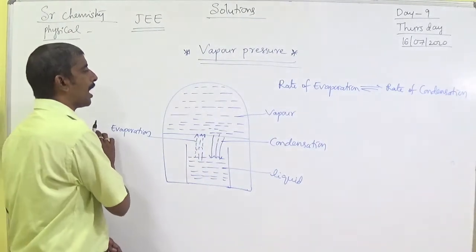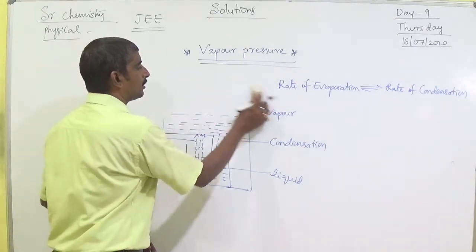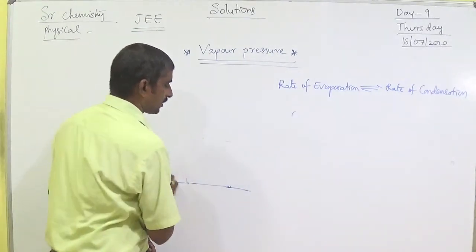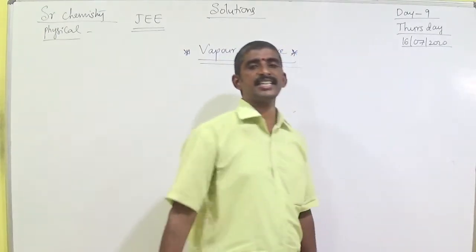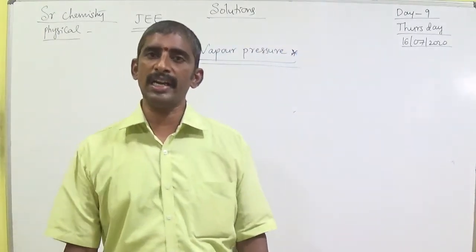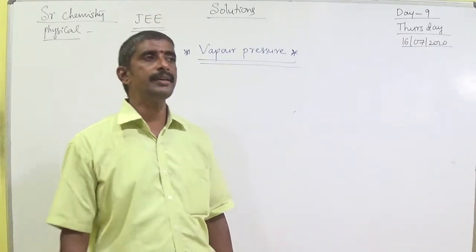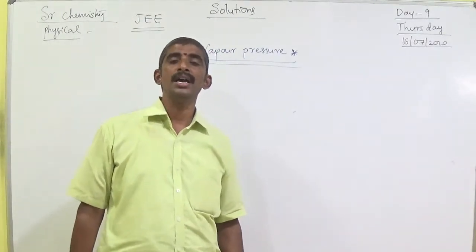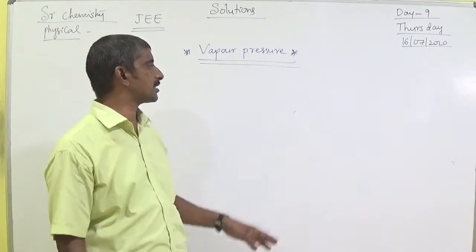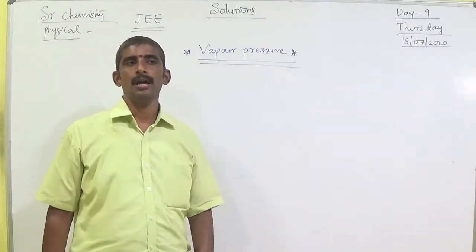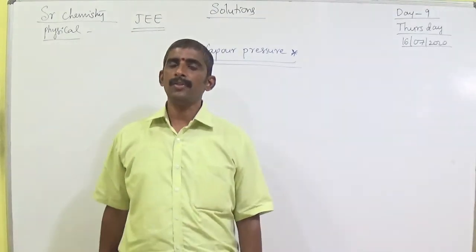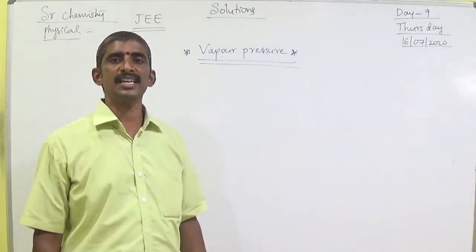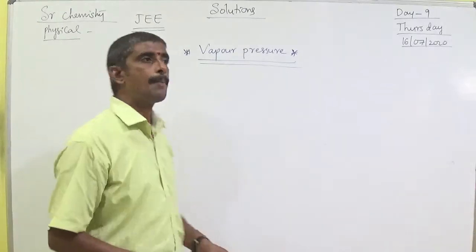Next one is vapor pressure. What is meant by vapor pressure? Define vapor pressure. The pressure exerted by vapor over a liquid when they are in equilibrium with each other is known as vapor pressure.